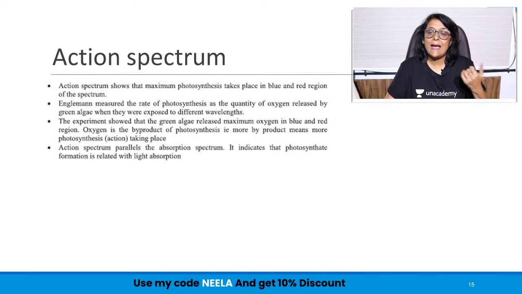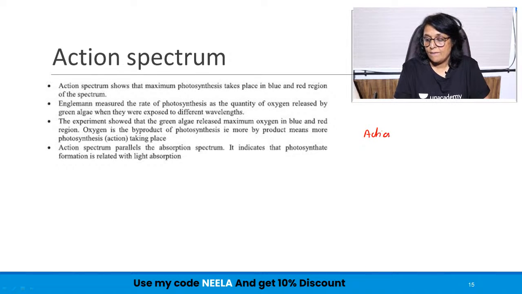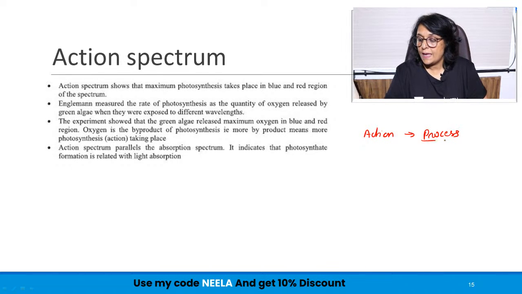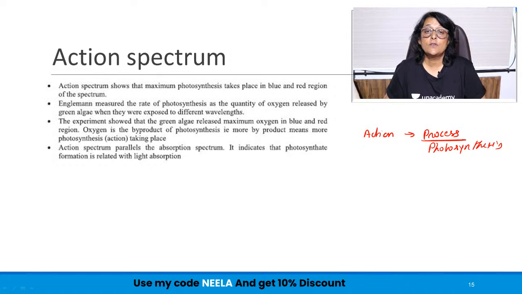And what do we mean by action here? Whenever we use the word action in this case, we are talking about the process for which this light is required. And here the process is photosynthesis. There are two ways by which you can find out whether this photosynthesis is taking place or not.